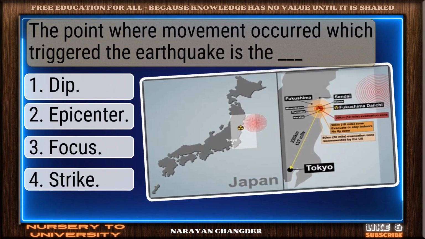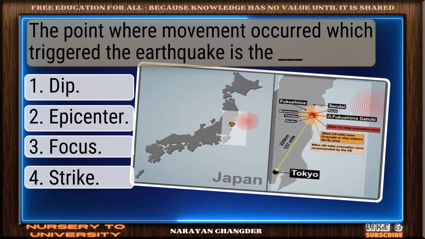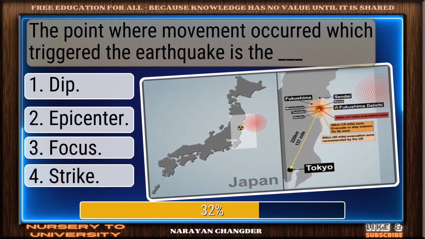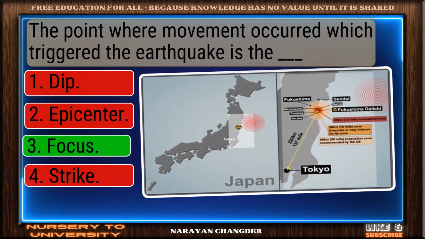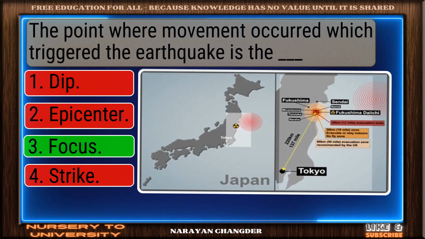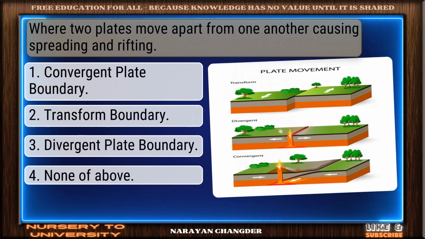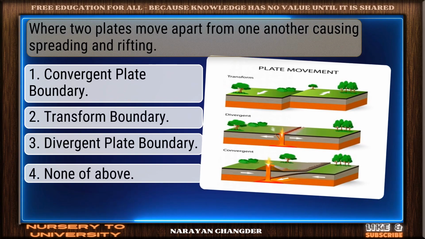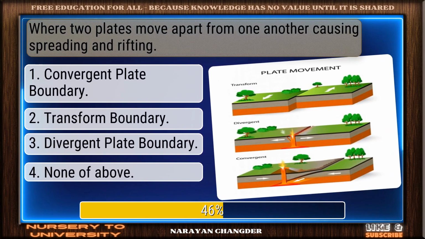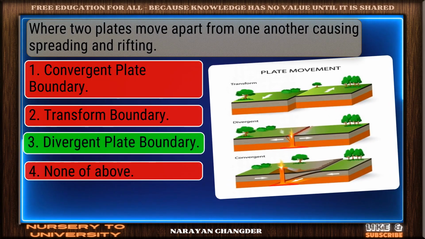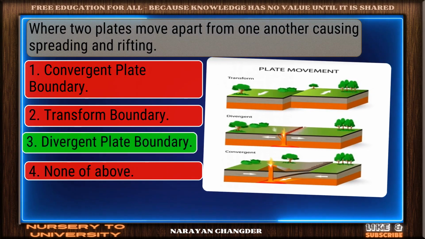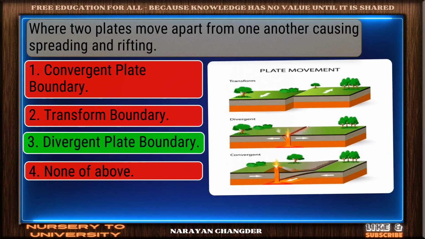The point where movement occurred, which triggered the earthquake, is the DASH. Exactly. Focus makes sense, and it is right choice. Where two plates move apart from one another, causing spreading and rifting. Well picked. Divergent plate boundary is the correct answer.